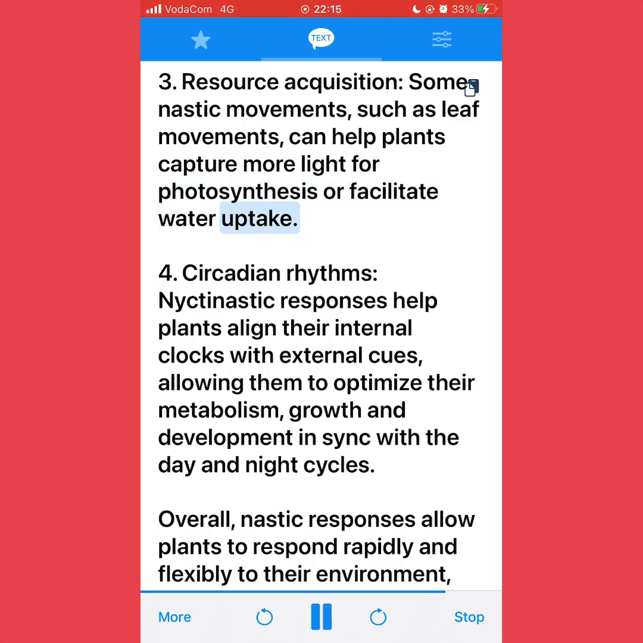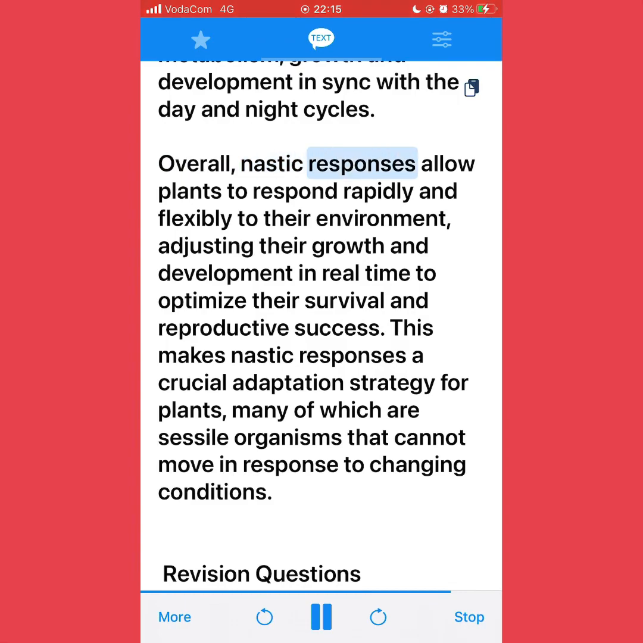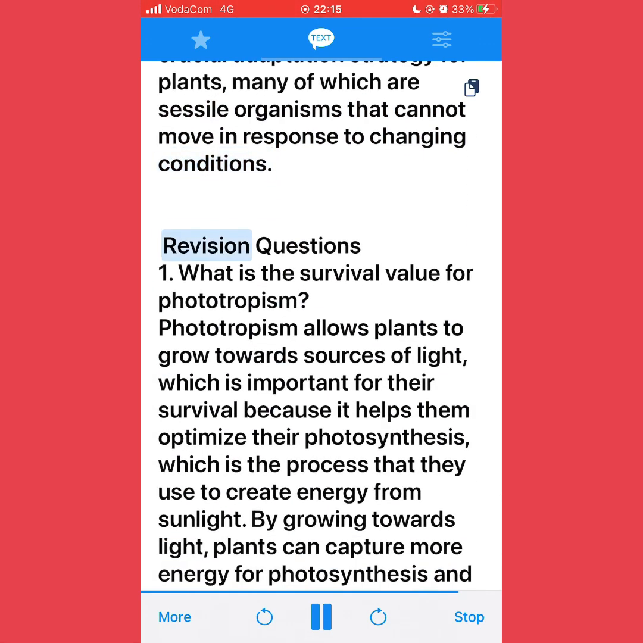4. Circadian rhythms. Nyctinastic responses help plants align their internal clocks with external cues, allowing them to optimize their metabolism, growth and development in sync with the day and night cycles. Overall, nastic responses allow plants to respond rapidly and flexibly to their environment, adjusting their growth and development in real time to optimize their survival and reproductive success. This makes nastic responses a crucial adaptation strategy for plants, many of which are sessile organisms that cannot move in response to changing conditions. Revision questions.